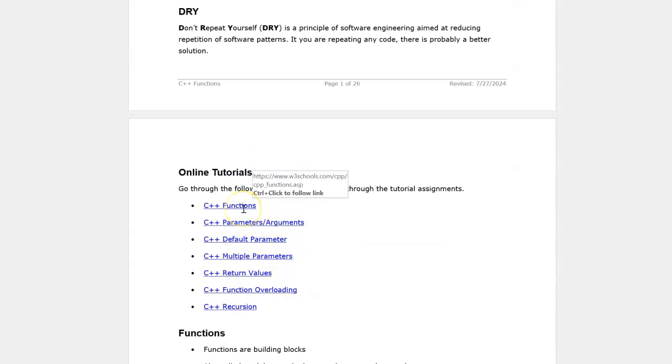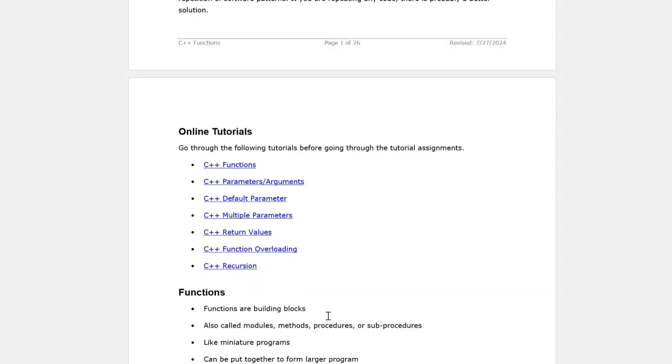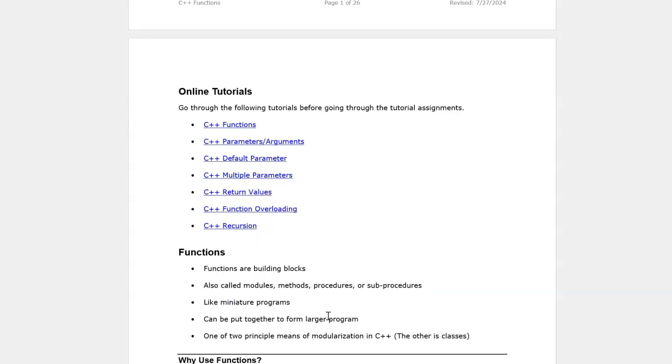There are some little short tutorials that take you through the basics of functions. We have parameters, arguments, multiple parameters, return values, overloading. We're even going to do some recursion. So, modular. Functions are building blocks. They can also be called modules, methods, procedures, sub-procedures. We've worked on dividing our programs into classes, into functions, into methods. Functions and methods should do one thing and do one thing really well.